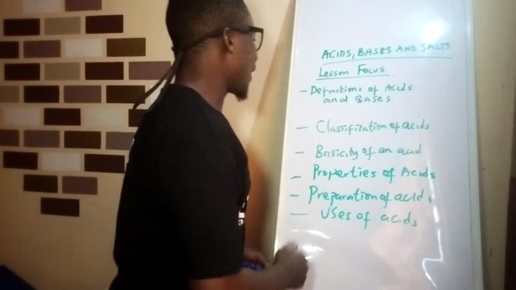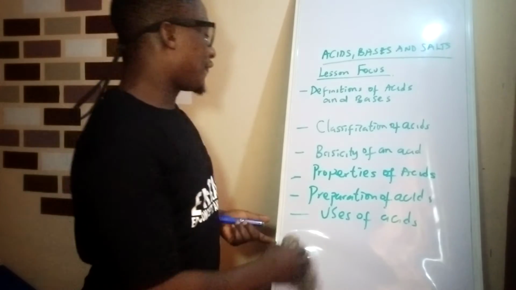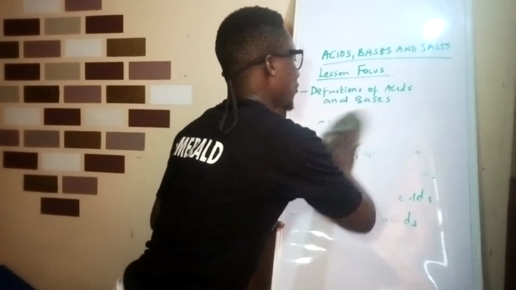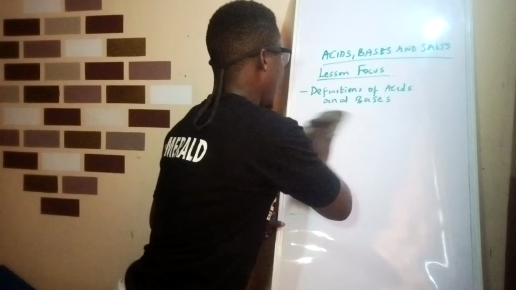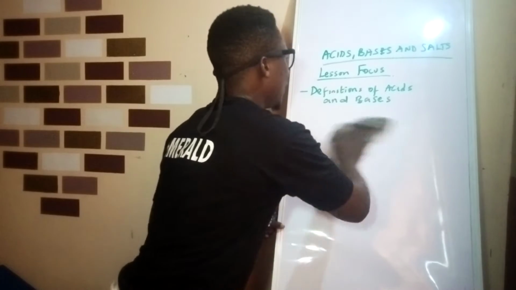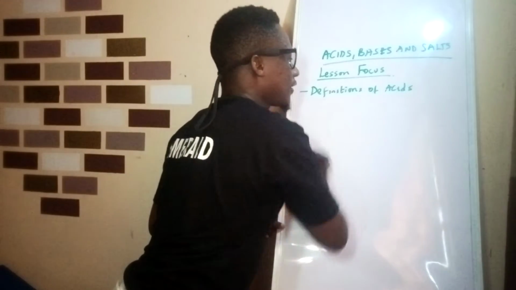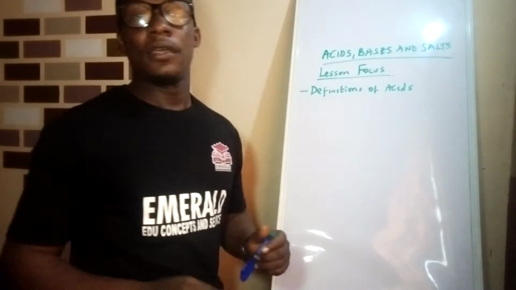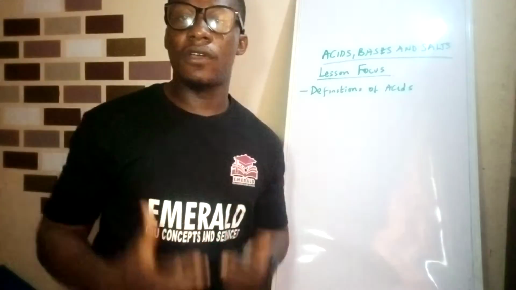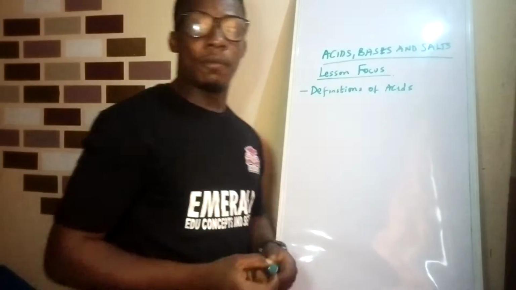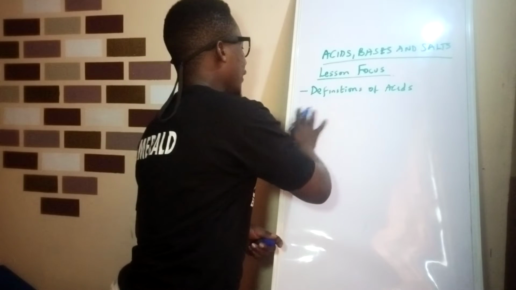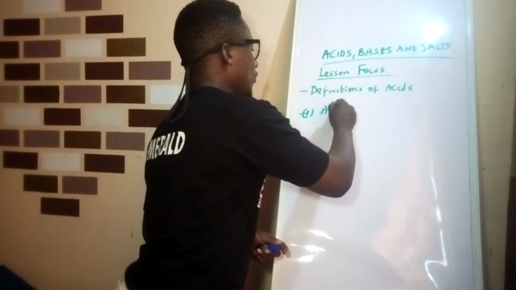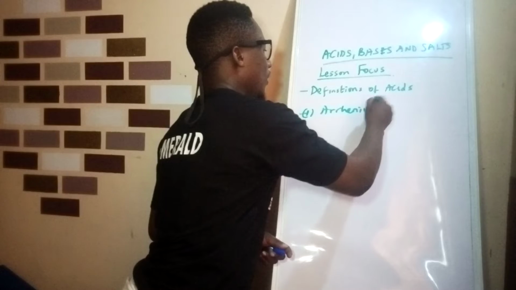Now we will start with definition of acid. Acids are defined based on three theories. Number one, we have the Arrhenius theory.